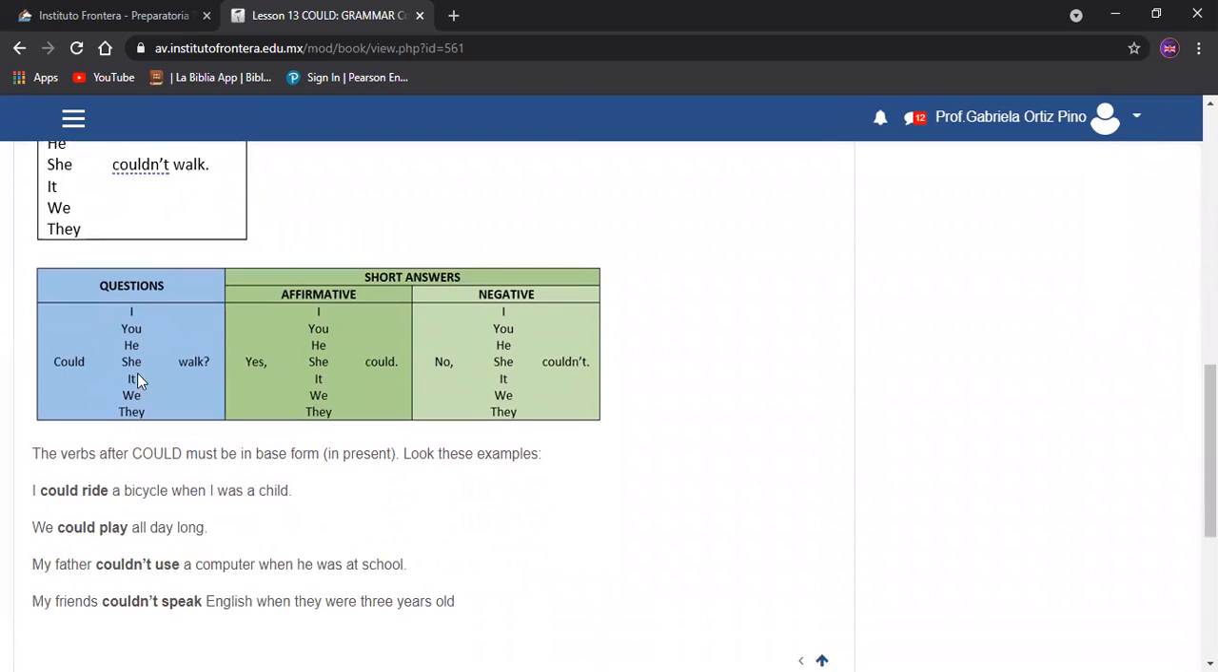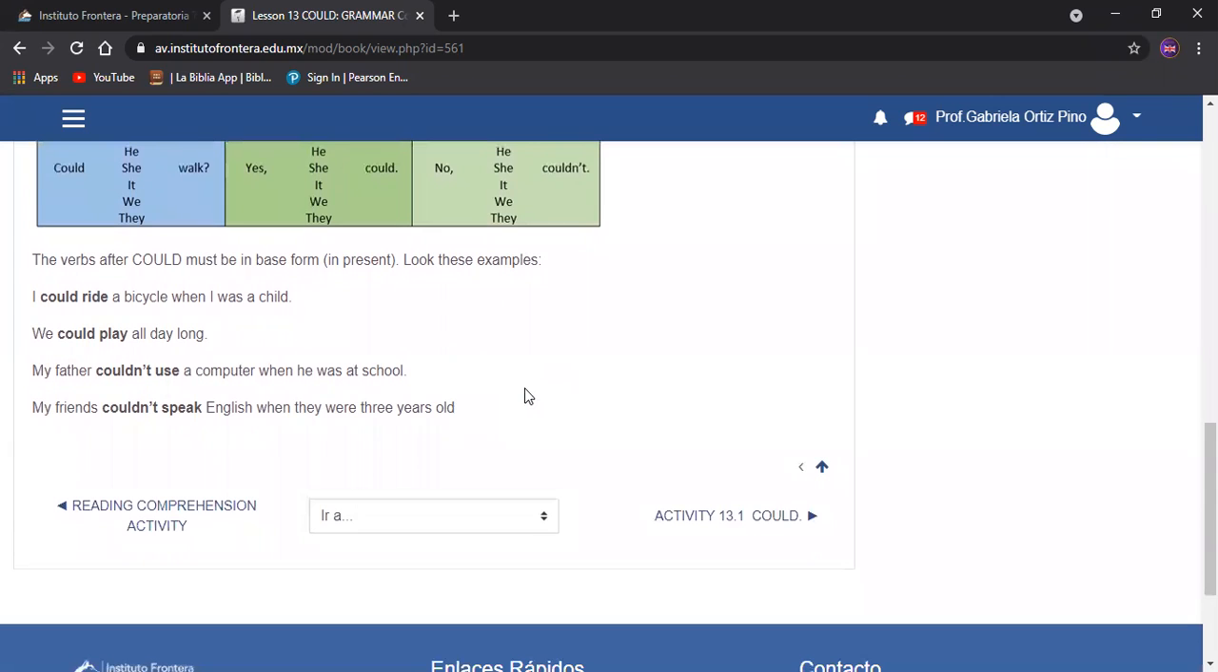¿Cómo se hace una pregunta? Could I walk? Could you walk? Could he, she, it walk? Could we walk? Could they walk? Yes, I could. Yes, you could. Así se responde. ¿Cómo se responde de manera negativa? No, I couldn't. No, it couldn't. No, we couldn't. The verbs after could must be in base form in present.